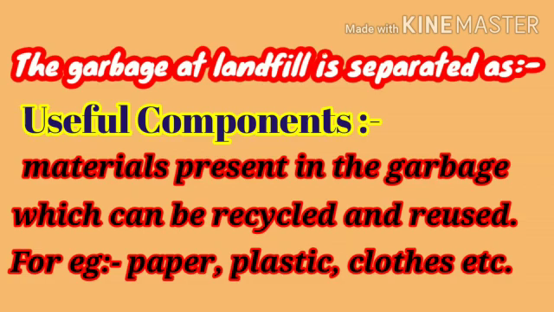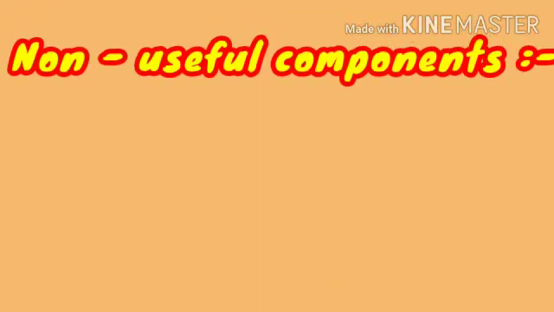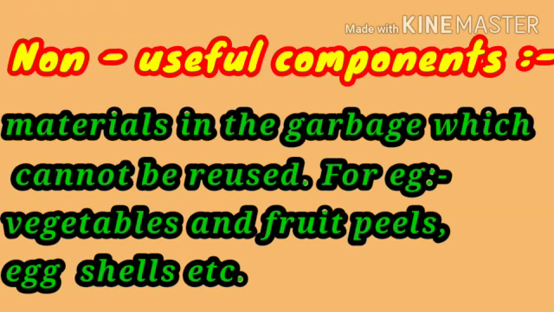Useful components are the garbage materials which can be recycled or reused. For example, plastic, paper, clothes, etc. Non-useful components are the garbage which cannot be reused. For example, vegetable and fruit peels, eggshells, etc.